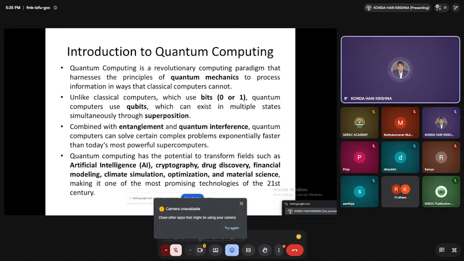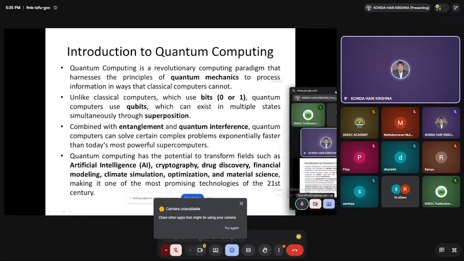Unlike a classical computer, which uses zeros and ones, a quantum computer uses a qubit. A qubit can be zero, one, or both. That is a qubit, which exists in multiple states simultaneously through superposition.